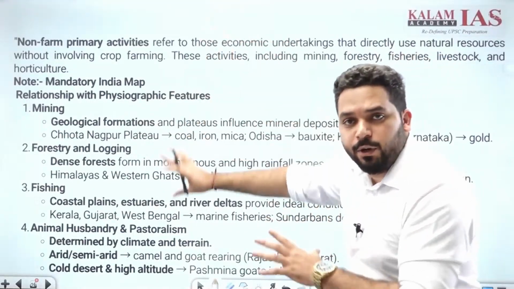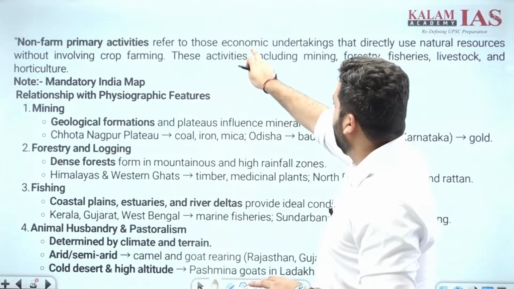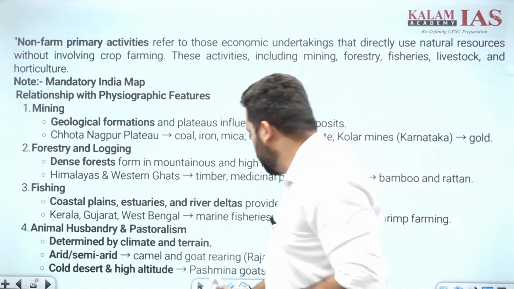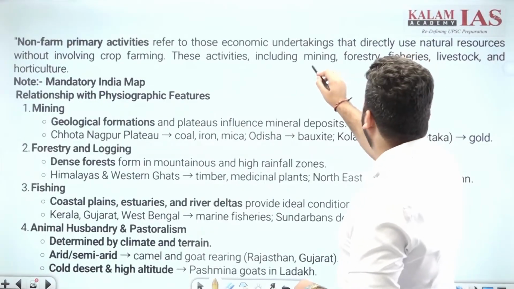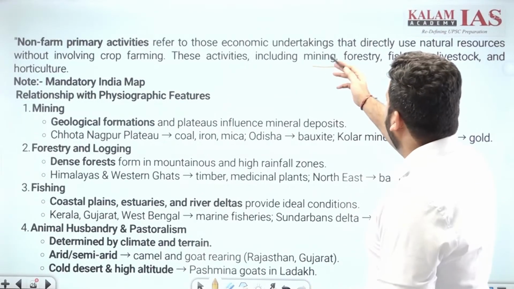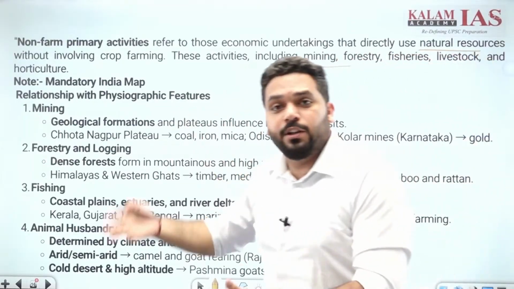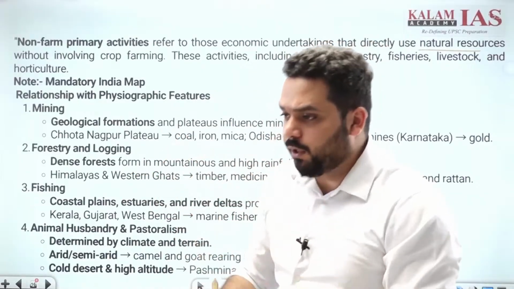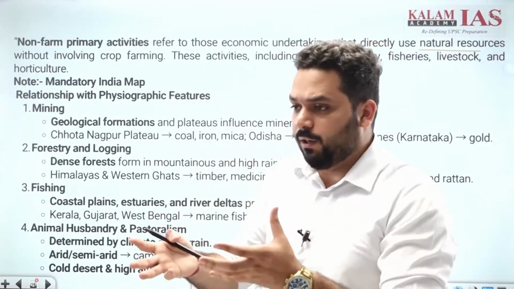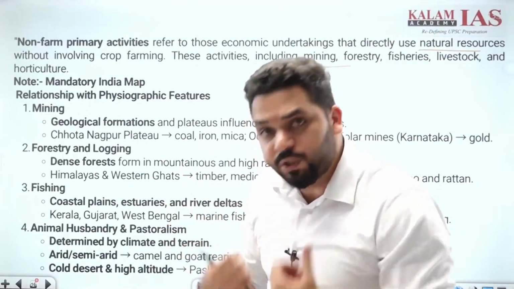This is how my answer is going to look. Non-farm primary activity, simple definition, refers to those economic undertakings, mining undertakings that directly use natural resources. जो natural resources like minerals, forest produce, salt, coconut, fish, natural fruits, isn't it?